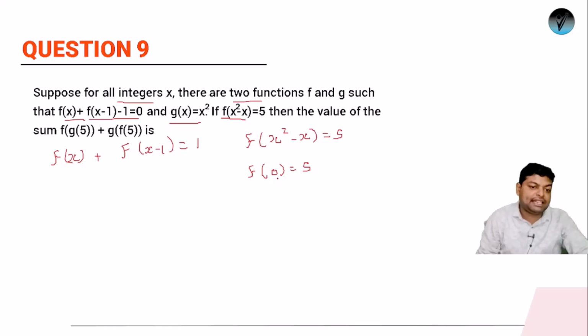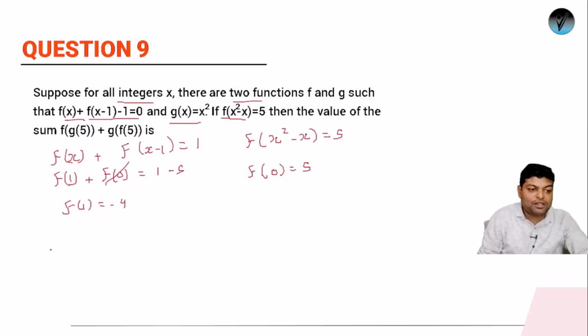ठीक है. Now if I'll keeping the value of x as 2 here. ठीक है. अगर मान लो x को 2 यहाँ पर रखा जाए और let's keep the value of x as 1. तो अगर x 1 है so what we will be getting? f of 1 plus f of 0 equals to 1. The value of f of 0 is 5. When you'll come to that side it will become minus 5. अगर आप f of 0 की value डालोगे it will be minus 5 here. So the value of f of 1 is what? f of 1 is minus 4.